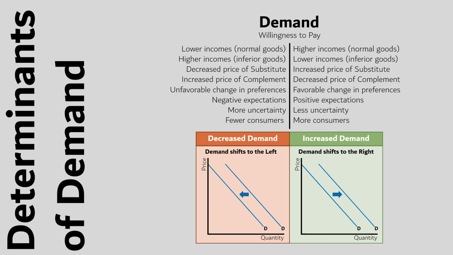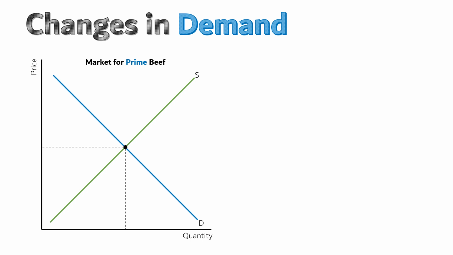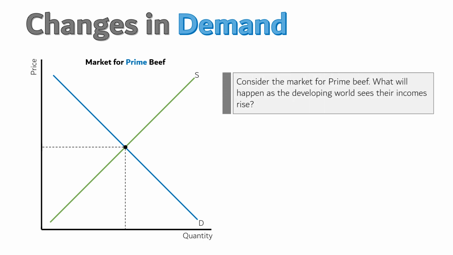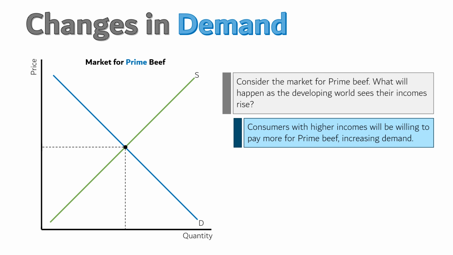Let's see how these changes will impact the equilibrium price. Here is a scenario which will impact market demand. Consider the market for prime beef. What will happen as the developing world sees their incomes rise? Prime beef is a common grade given to beef. The most common grades are prime, choice, and select, and among those, prime is the best. So it would be perfectly reasonable to assume that this is a normal good, and that consumers with higher incomes will be willing to pay more for prime beef, increasing demand.